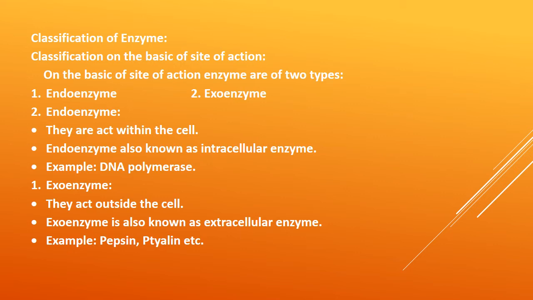They act within the cell. They are secreted from it and act on it. That is known as endozymes. Exozymes are those enzymes that act outside the cell. Therefore, they are known as extracellular enzymes. Most of the digestive enzymes are extracellular enzymes like pepsin, ptyalin, etc.